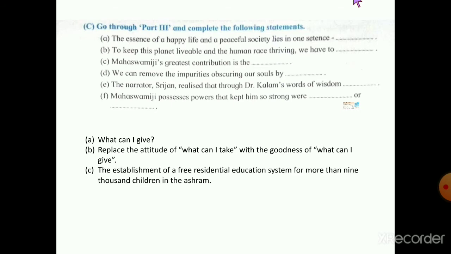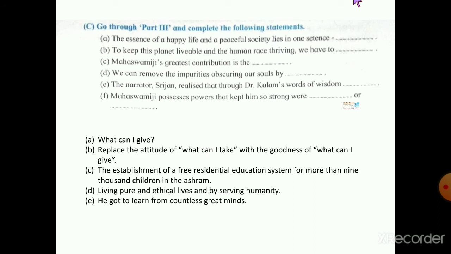C. Mahaswamiji's greatest contribution is the establishment of a free residential education system for more than 9,000 children in the ashram. Then D. We can remove the impurities obscuring our souls by living pure and ethical lives by serving humanity. The narrator Srijan realized that through Dr. Kalam's words of wisdom, he got to learn from countless great minds. And last one, the power that kept Mahaswamiji so strong was a balanced diet and a healthy lifestyle, or perhaps its genetics.